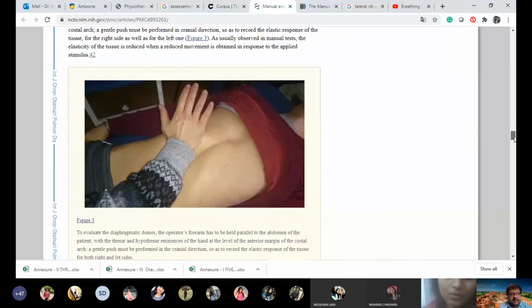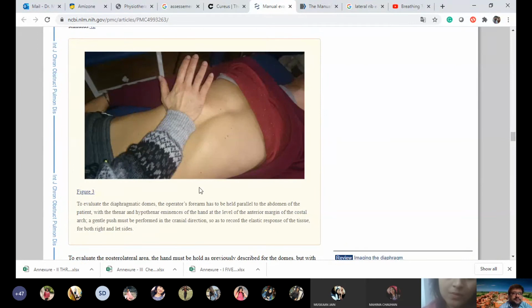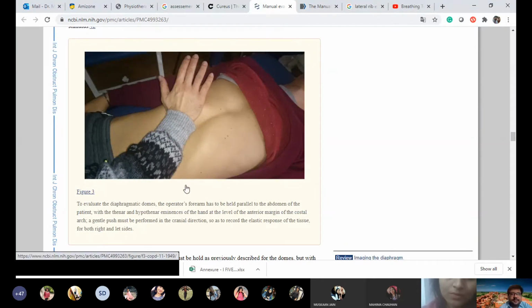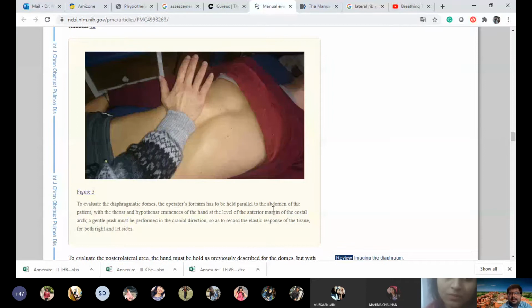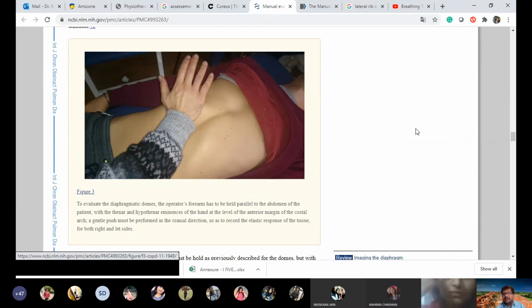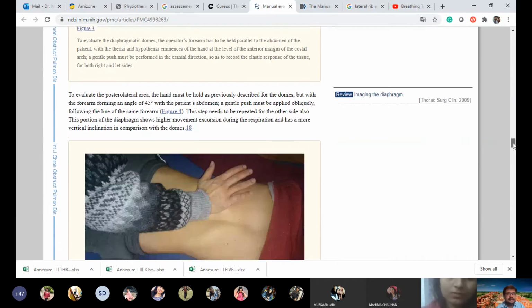Then we have this position. What is in this position? To evaluate the diaphragmatic domes, the operator's forearm has to be held parallel to the abdomen of the patient, with the thenar and hypothenar eminences of the hand at the level of the anterior margin of the costal arc. A gentle push must be performed in the cranial direction, that is upward, so as to record the elastic response of the tissue for both right and left side. Okay. So this is the assessment of the central dome and central tendon.